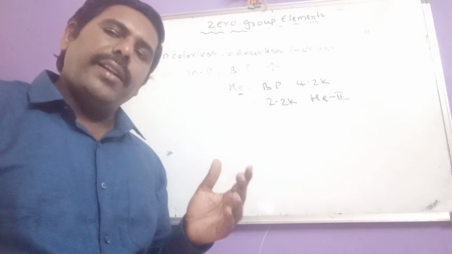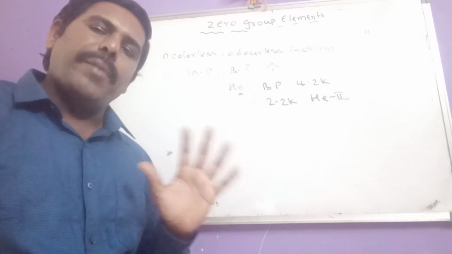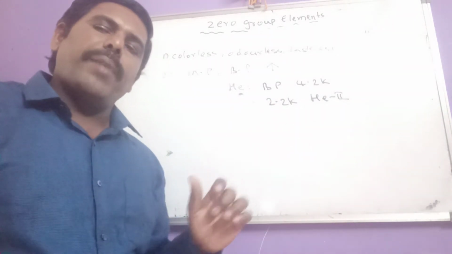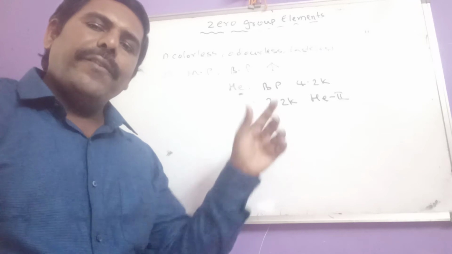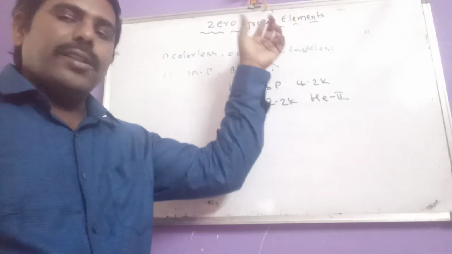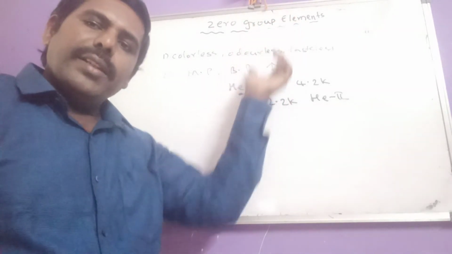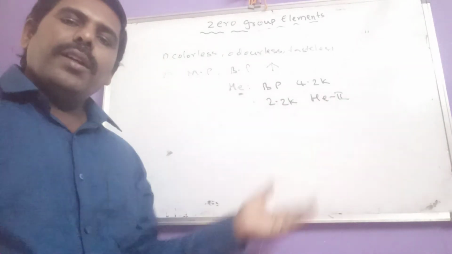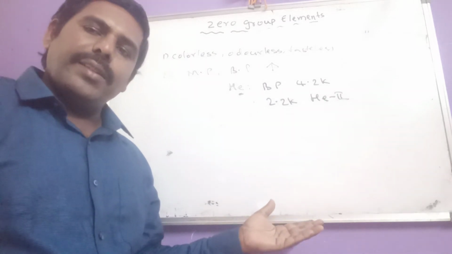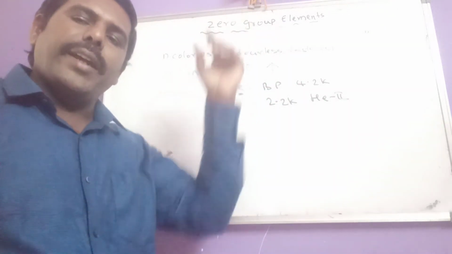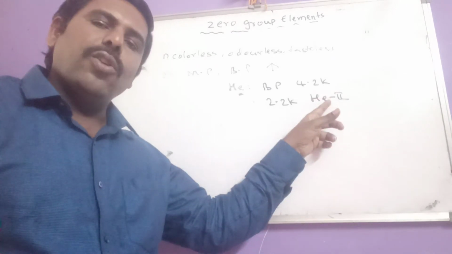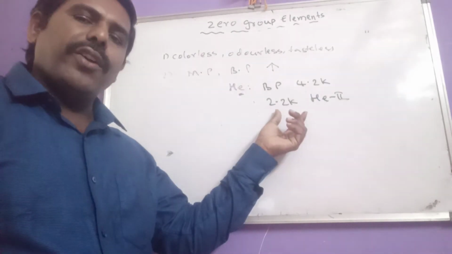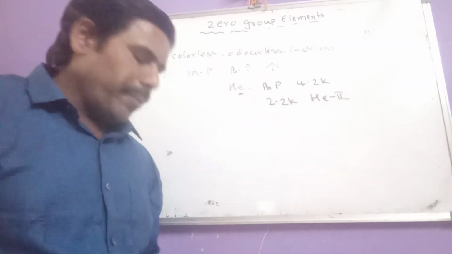Generally, we know solid, liquid, gas, these are the three states of matter. But helium 2 is considered the fourth state of matter, because generally when a liquid is placed on top of a solid surface, it flows in a downward direction. But helium 2, when present on a surface, moves in an upward direction due to its low viscosity. That's why it is known as the fourth state of matter.